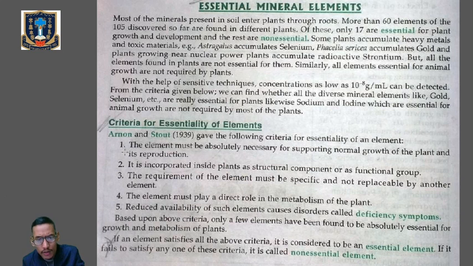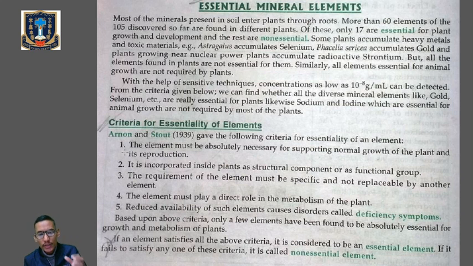Reduced availability of such elements causes disorders called deficiency symptoms. So when those elements are in lesser amount in the plant, it must cause deficiency symptoms or a disease in the plants. These criteria were developed by Arnon and Stout in the year 1939 for an element to fall under the essential category.